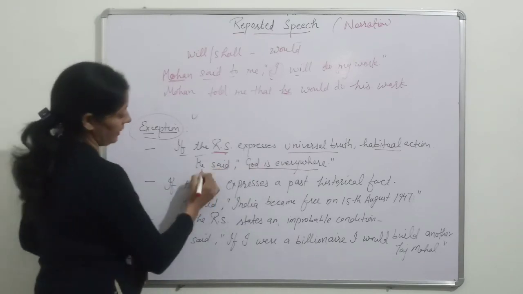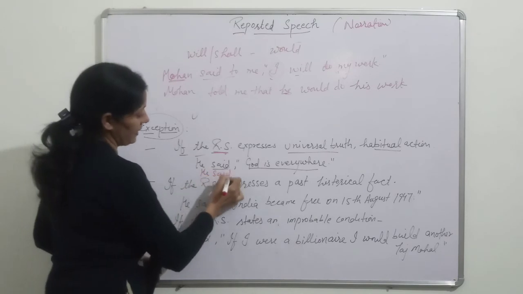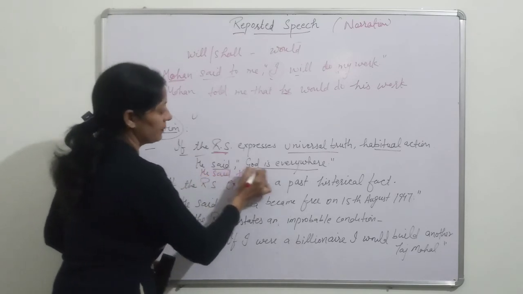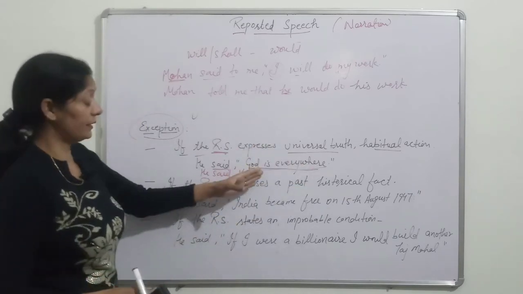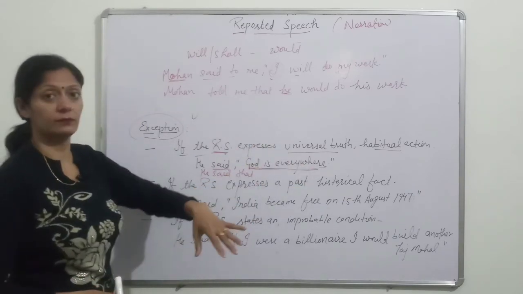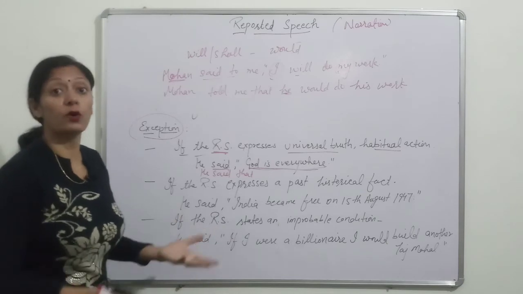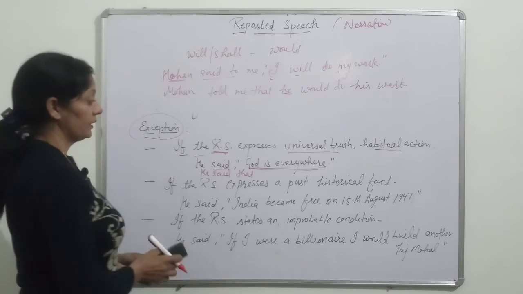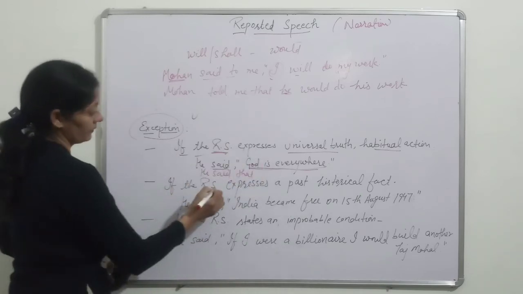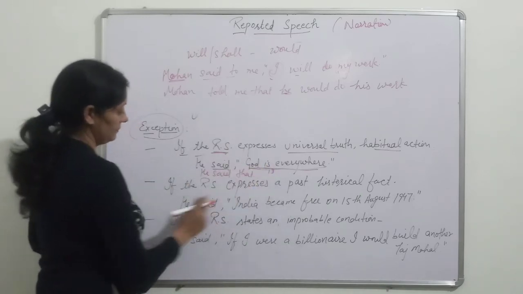He said that, the statement will remain the same: God is everywhere. We can't change it into was. We cannot say that God was everywhere. It is everywhere, still it is. Okay, it's a universal truth, is remains is.